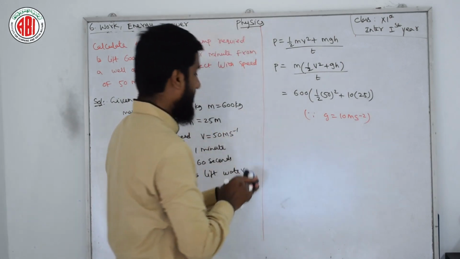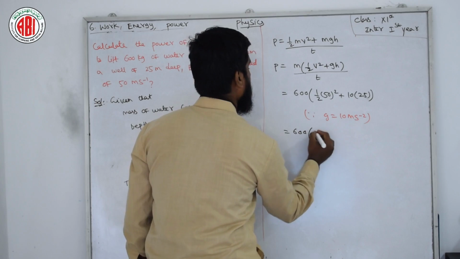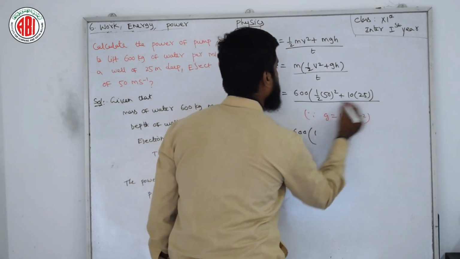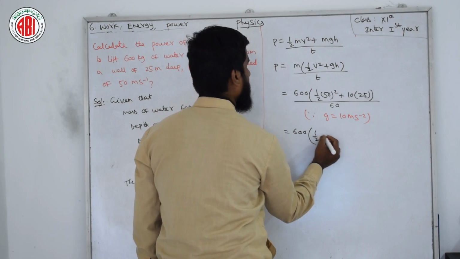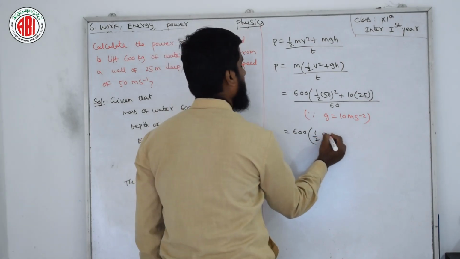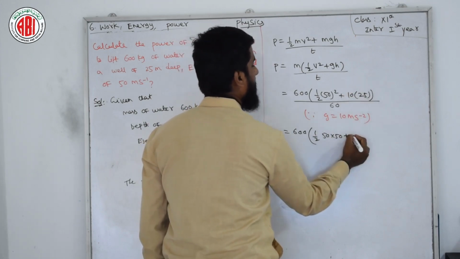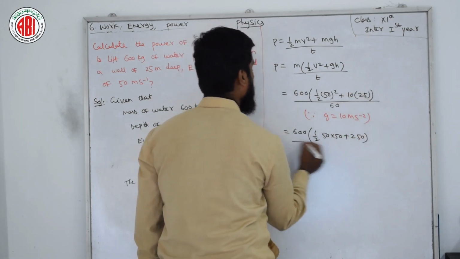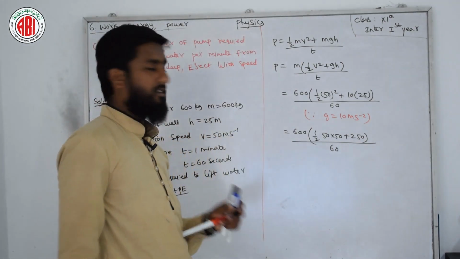Whole divided by 60, because time is also there. So it is half into 50 into 50 plus 10 into 25, which is 250, whole divided by 60, as 60 is there all the time.